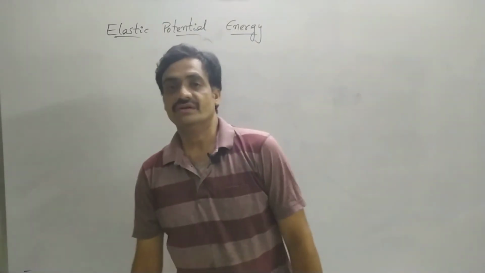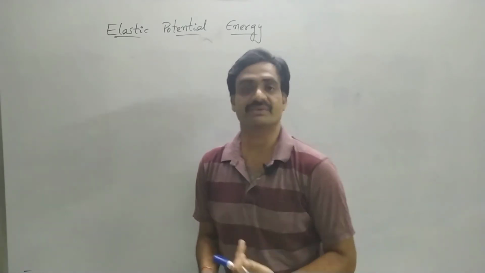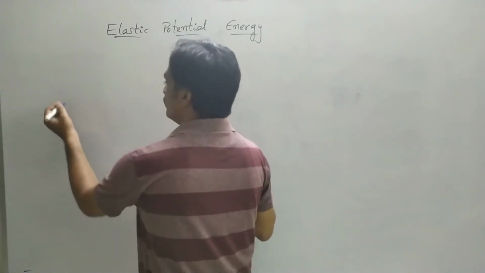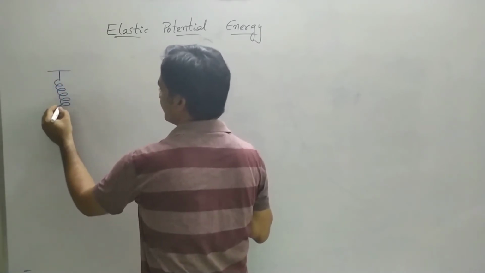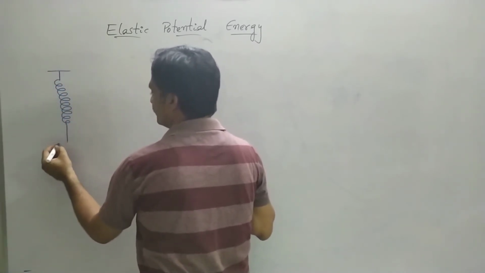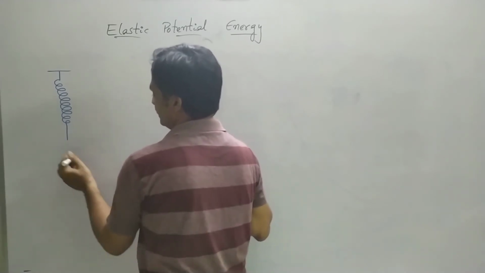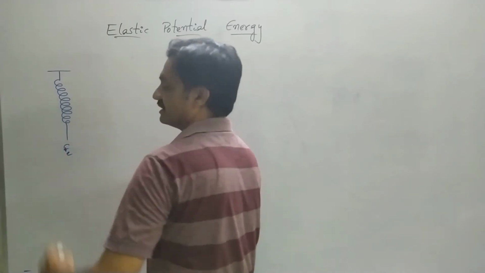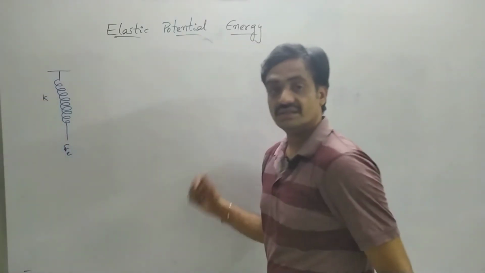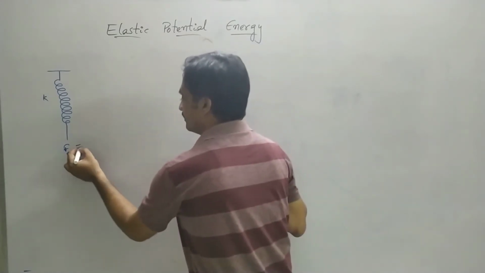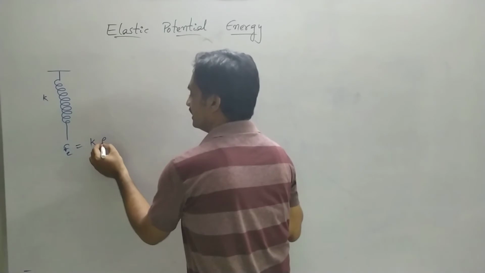Now we are going to represent the elastic potential energy of a spring. The force acting in the case of a spring to deform its shape is represented as F suffix E, whereas a deforming constant is represented with a K, where F equals K into E, the extension.